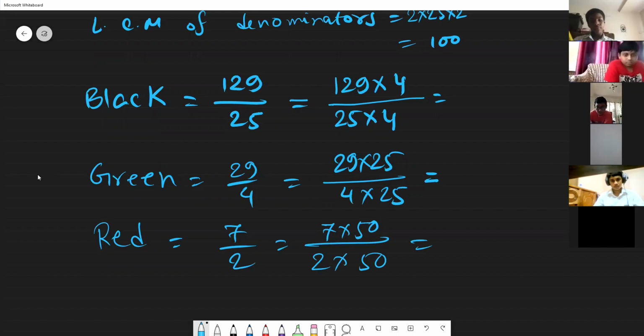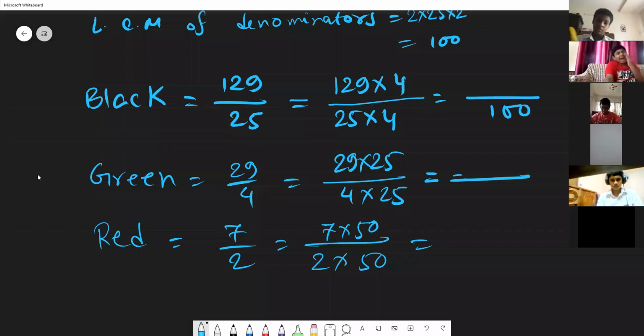So now just complete here. In all the denominators will be 100. Yes, black will be 916.